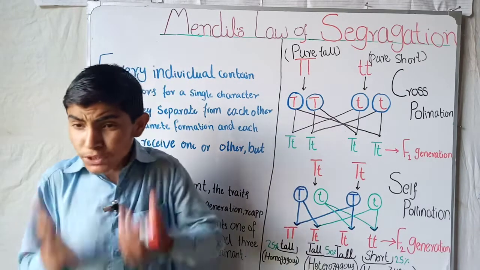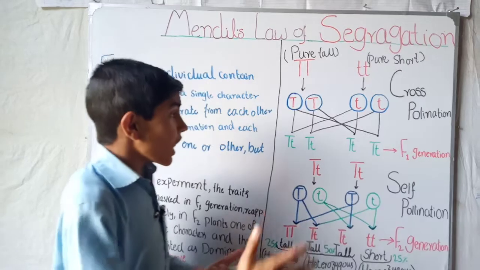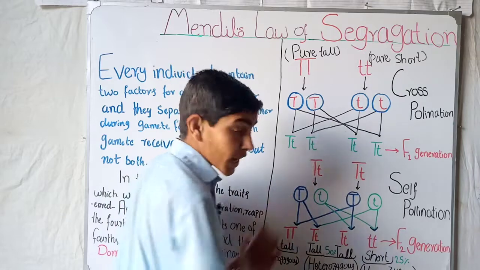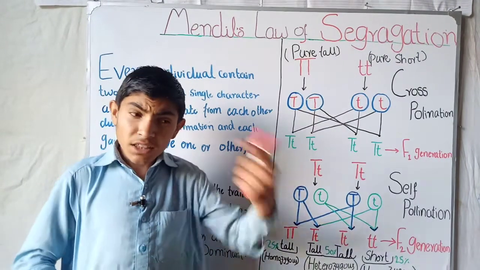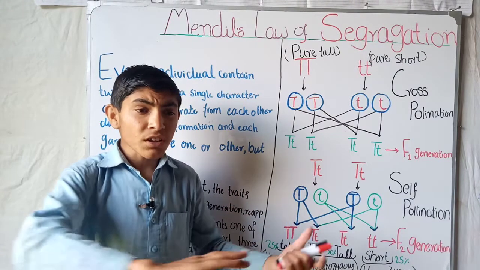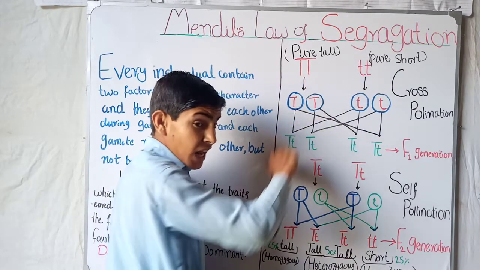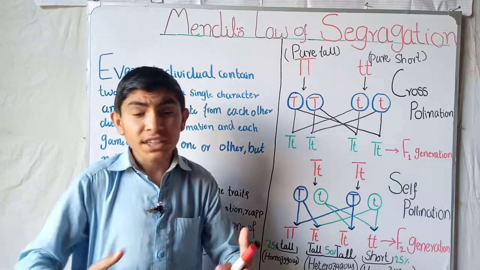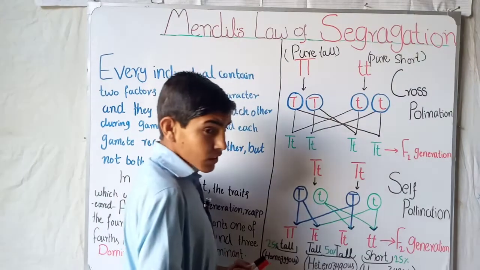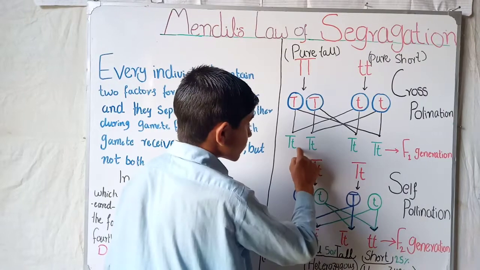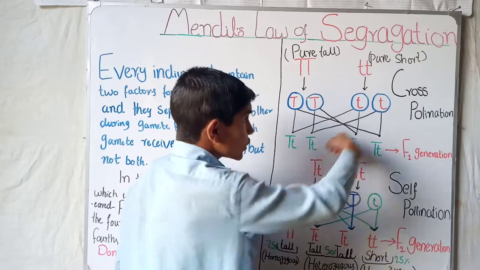But it made Mendel wonder why all the F1 generation were tall plants. Are they all identical to the tall parents, or do they also contain some material from the short plant?